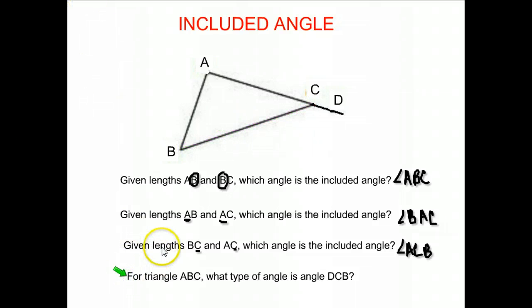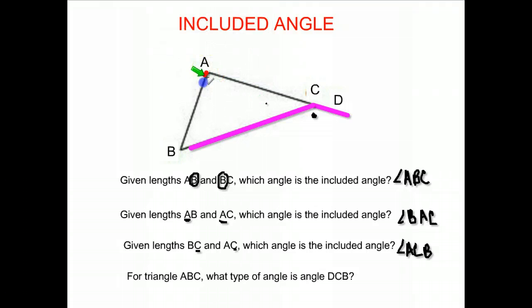And let me clear one more time for this last question. For triangle ABC, what type of angle is angle DCB? Well, let me look. Where is that angle? DCB. What type of angle is this angle here for the triangle? Notice how it's created.